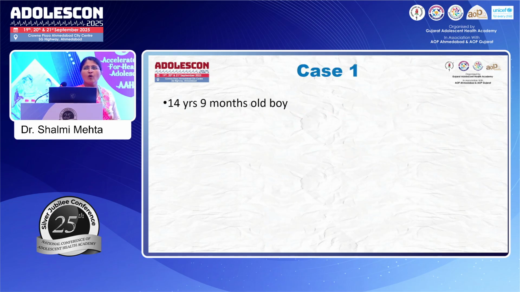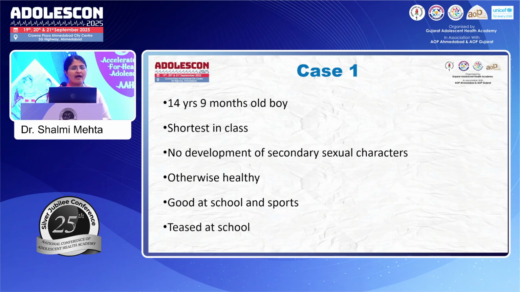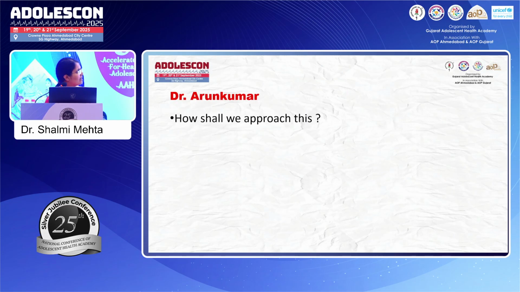So I have a 14 years and 9 months old boy who has come with complaints of him being the shortest in the class. Parents say that there is no development of any secondary sexual characters. The child is otherwise healthy, good at school and sports, and is teased at school. So I would like to ask Dr. Arun Kumar sir, if a child like this comes to us, how do we approach him?